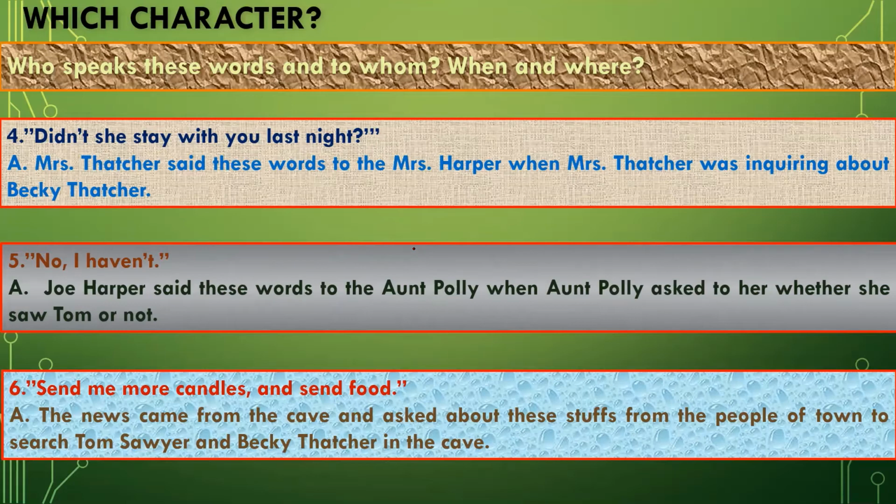So let me explain it to you here. This news came in the morning or in the night because it was so dark in the cave. So 200 men went to search for Becky and Tom in the cave because they were left in the cave. Mrs. Thatcher and Aunt Polly both were worried, and especially all the town was worried about them. So actually 200 men went there and they needed more candles and food to search for them. This news came in the morning, and even still, Tom and Becky were missing.